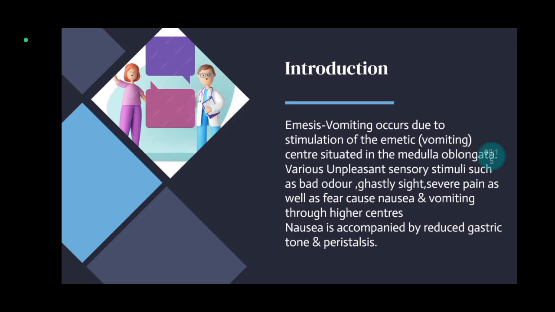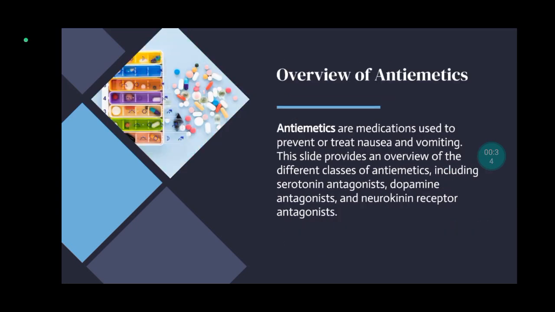Introduction. Emesis. Emetic occurs due to stimulation of emetic center situated in medulla oblongata. Various unpleasant sensory stimuli such as bad odor, ghastly sight, severe pain as well as fear cause nausea and vomiting through higher centers. Nausea is accompanied by reduced gastric tone and peristalsis.